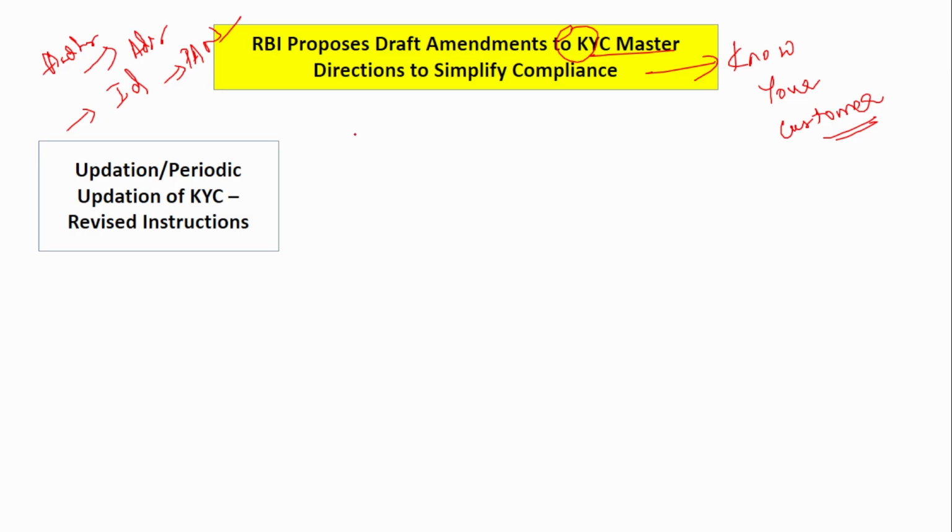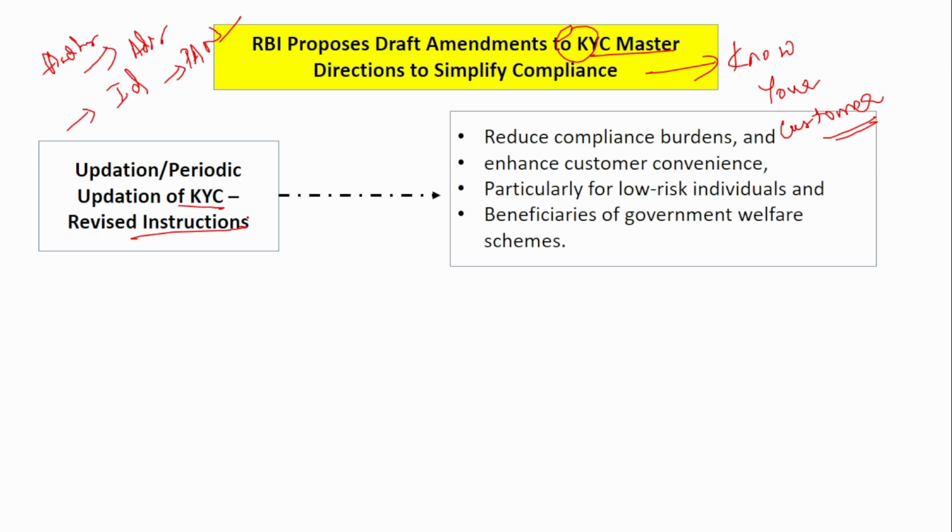So here if you see, revised instructions on updation or periodic updation of KYC are being provided. Here, the aim is to reduce the compliance burden and enhance customer convenience. If any customer wants to update his or her KYC, then it should be convenient for them, right? Next, particularly for low risk individuals. Next, beneficiaries of government and welfare schemes. So it has to be updated very easily because the low risk customers are mostly the beneficiaries of government welfare schemes.